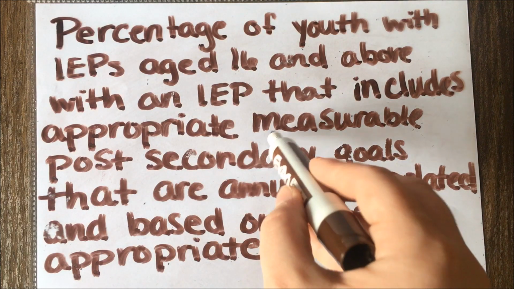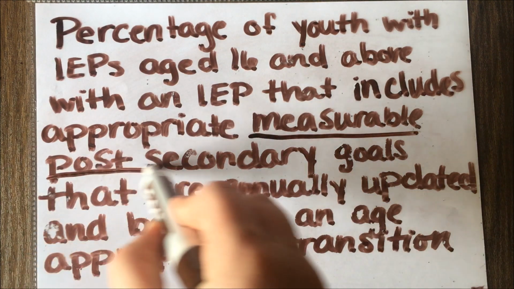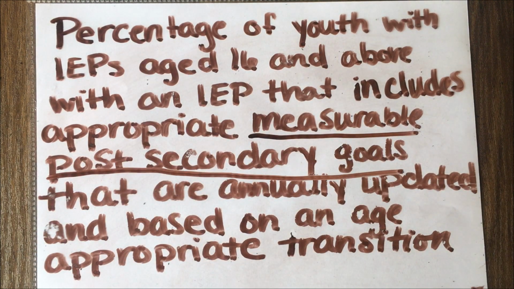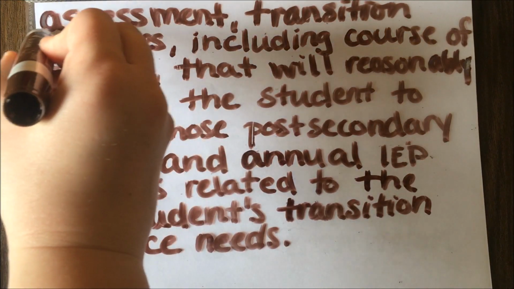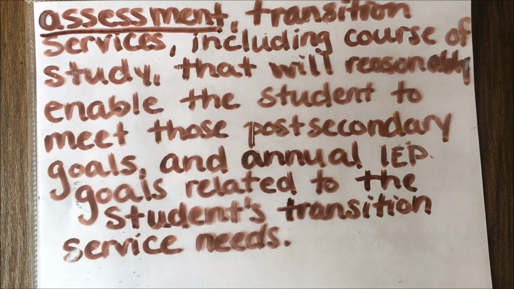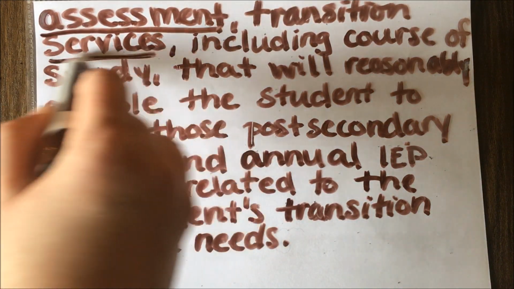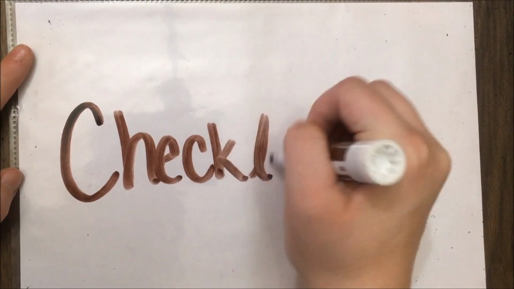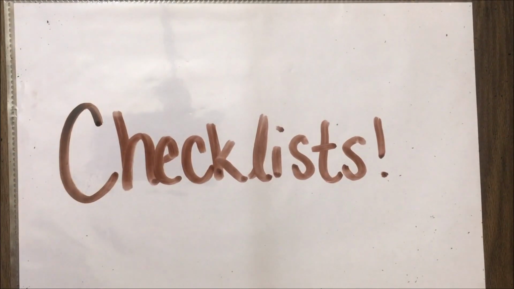If we look back at our definition from the beginning of the video, we can find all three of the pieces integrated within. Measurable post-secondary goals, transition assessment, as well as transition services are all listed there. Checklists are also available at Transition TA to make sure that you are hitting every piece of Indicator 13.